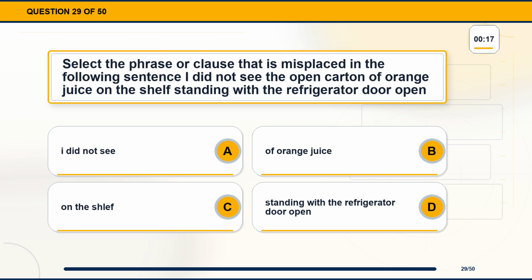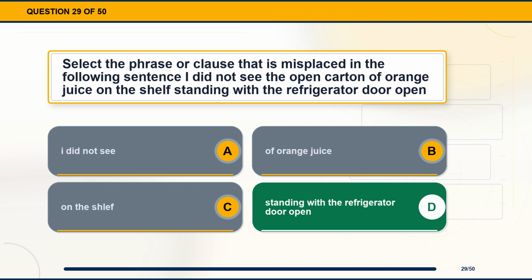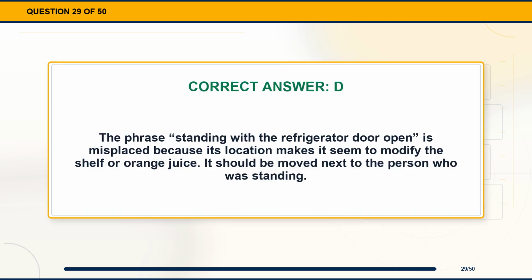Question 29. Select the phrase or clause that is misplaced in the following sentence. I did not see the open carton of orange juice on the shelf standing with the refrigerator door open. Option A, I did not see. Option B, of orange juice. Option C, on the shelf. Option D, standing with the refrigerator door open. The correct answer is option D. Explanation. The phrase standing with the refrigerator door open is misplaced because its location makes it seem to modify the shelf or orange juice. It should be moved next to the person who was standing.